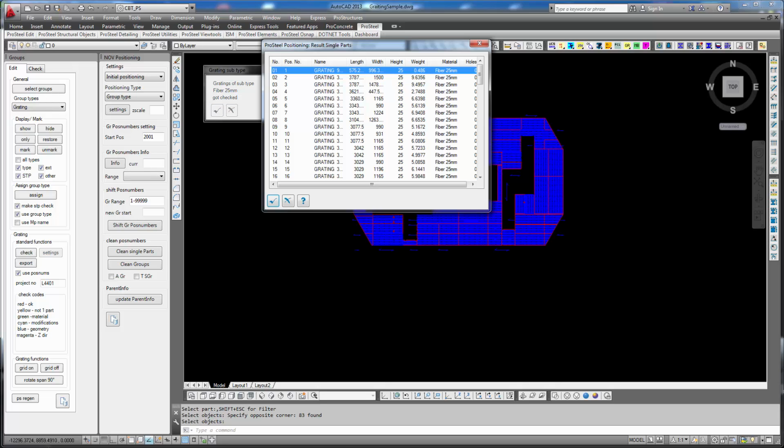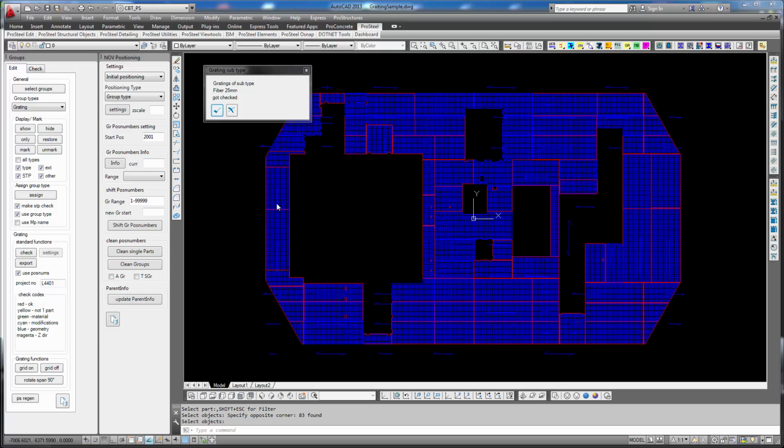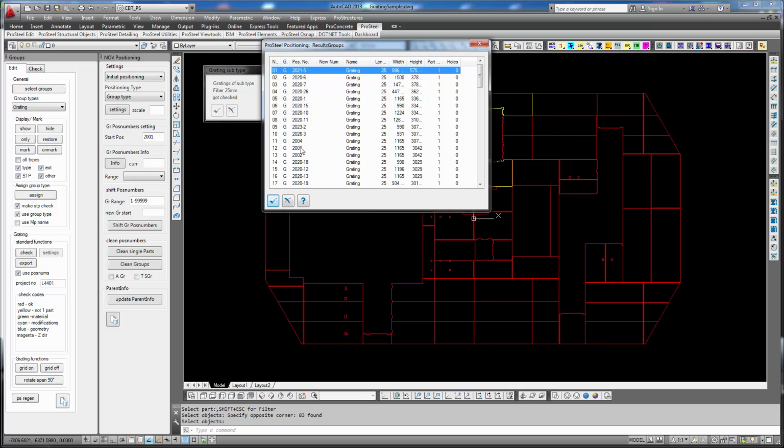First the parts are treated as single parts and then as groups, and we see that we have a couple of regular position numbers, so these must be the excluded, the blue gratings, and then we have this standard part type of position number that has a first part that's like a group position number that is referring to the system drawing that the part will be exported to, and then we have a second, the index of the part in the system drawing.